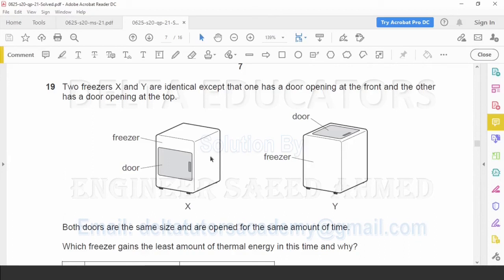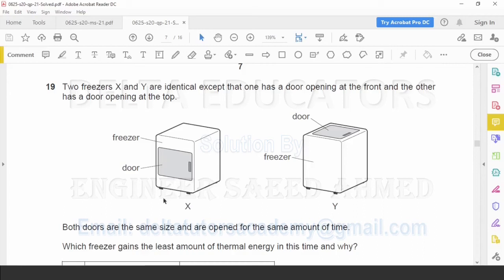The temperature outside the freezer is more as compared to the temperature inside the freezer. So the air molecules outside the freezer will have more energy as compared to the molecules inside the freezer. Since they have more temperature, with the increase in temperature the volume will increase, and with the increase in volume, density will decrease. And when the density decreases, these molecules will try to move up, because less dense molecules move up and more dense molecules stay down.